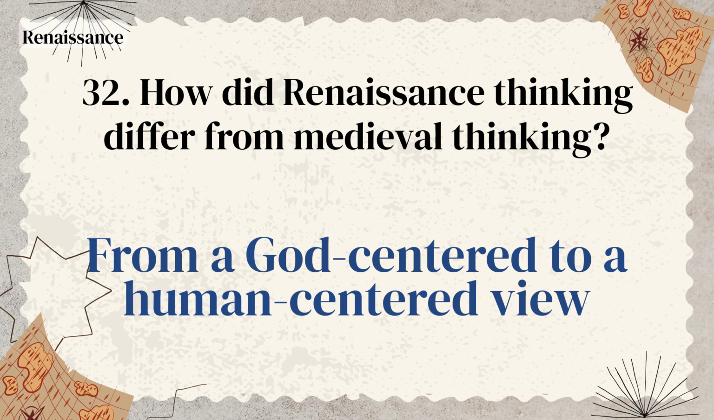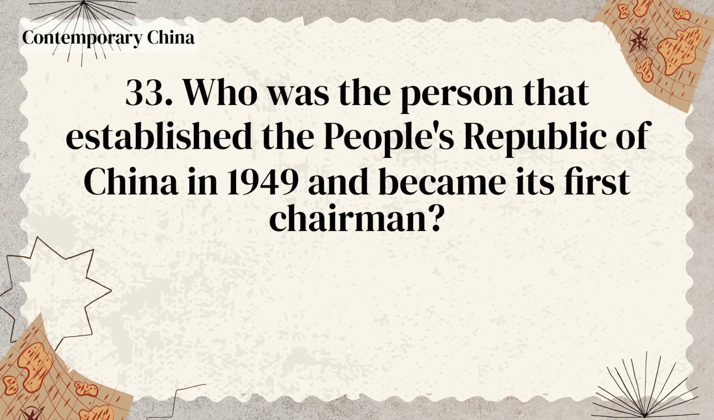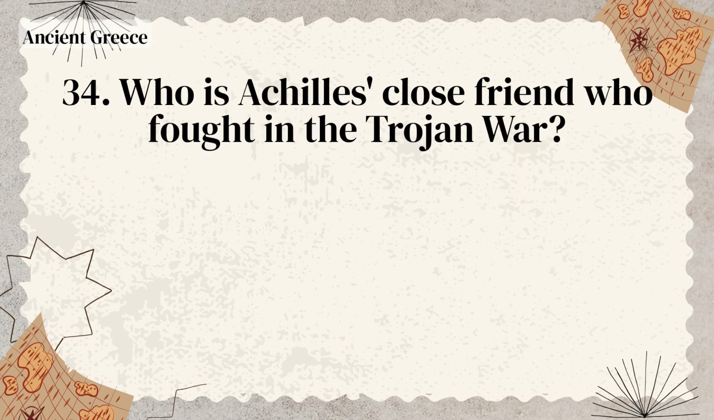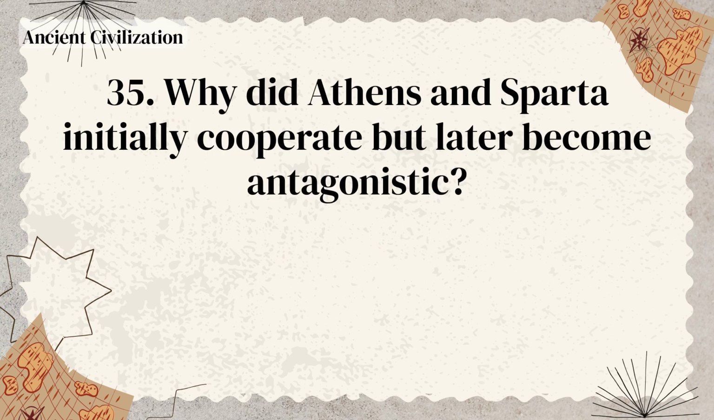From a God-centered to a human-centered view. Who was the person that established the People's Republic of China in 1949 and became its first chairman? Mao Zedong. Who is Achilles' close friend who fought in the Trojan War? Patroclus. Why did Athens and Sparta initially cooperate but later become antagonistic?